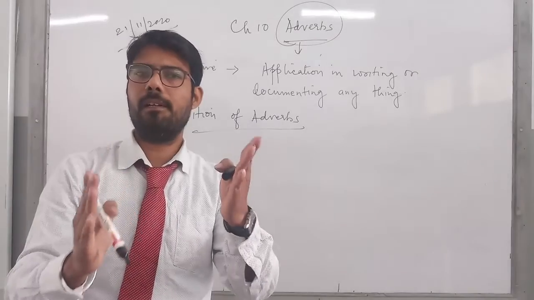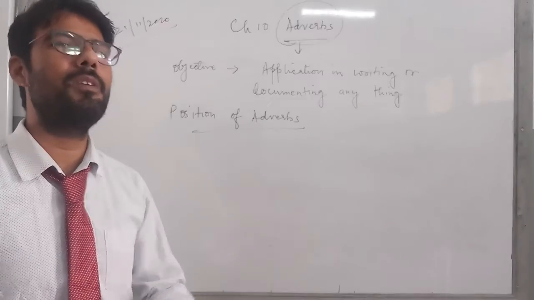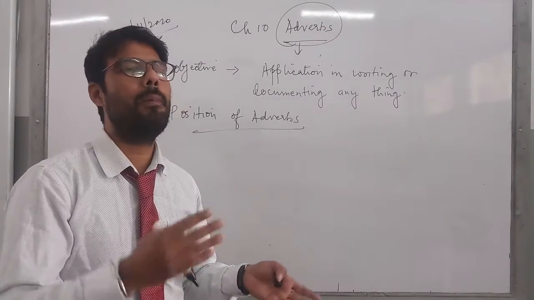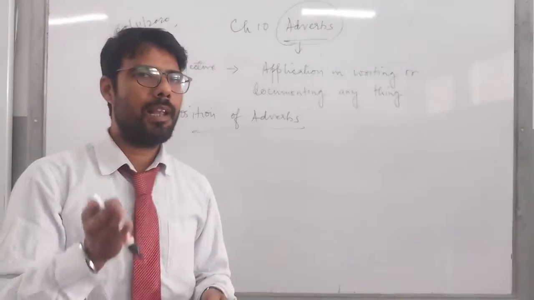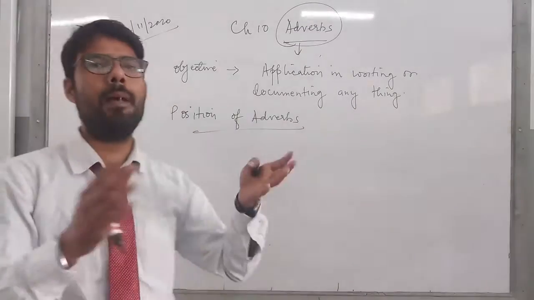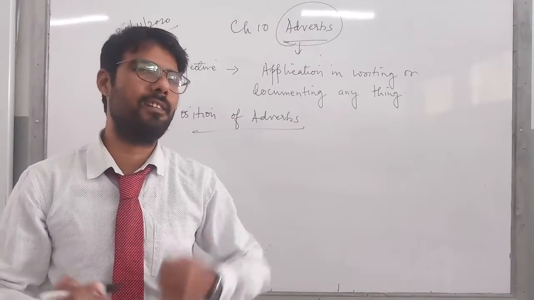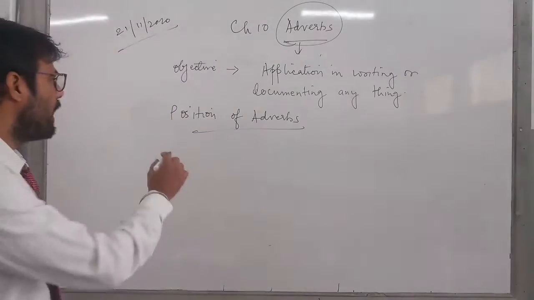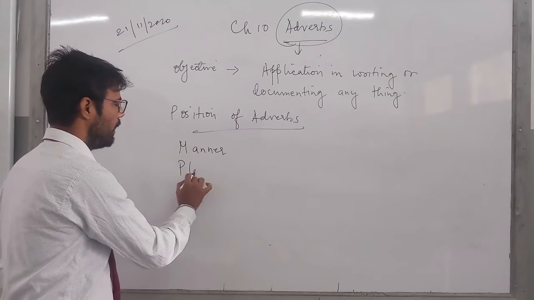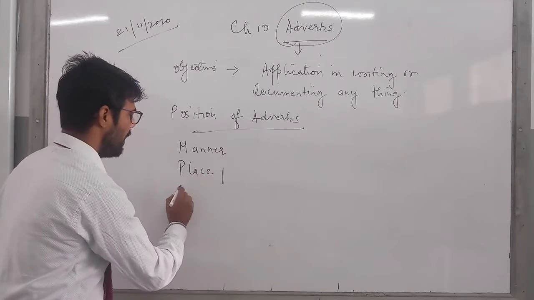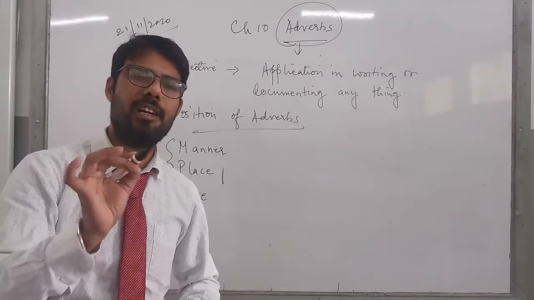Children, there is a very simple trick you need to follow. When I was writing the kinds of adverbs, you must have noticed that I wrote manner first, place, then time, or maybe manner, time, place. I could have easily written in a haphazard manner, but I just followed the protocol as it is in the book. So what we have to mark is M, which stands for manner, second, place, and lastly, time. This is what you follow in the structure of a sentence.